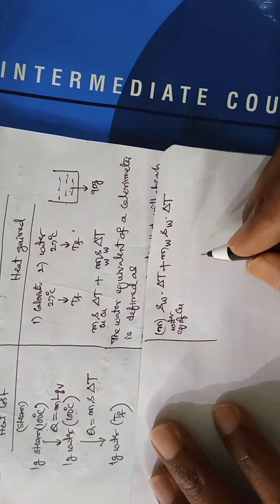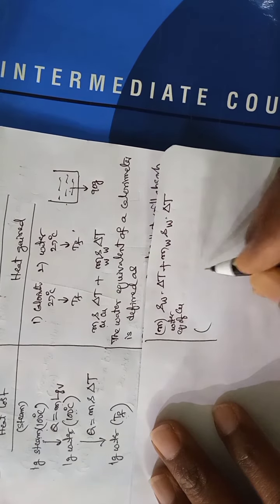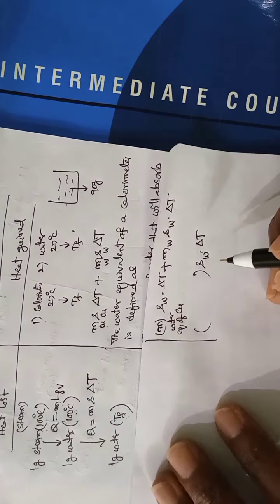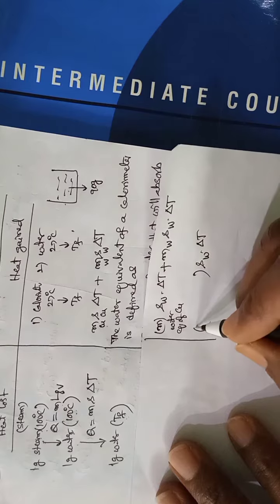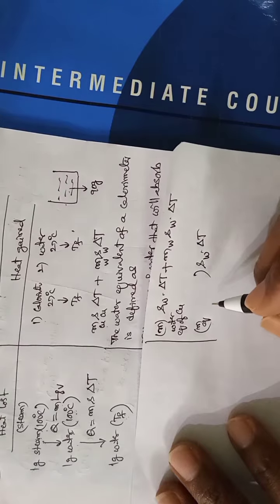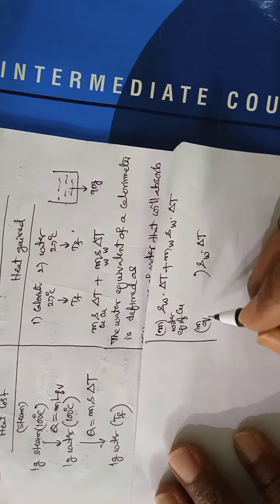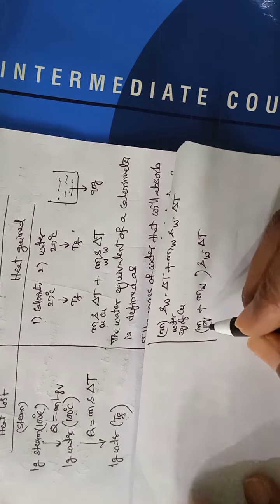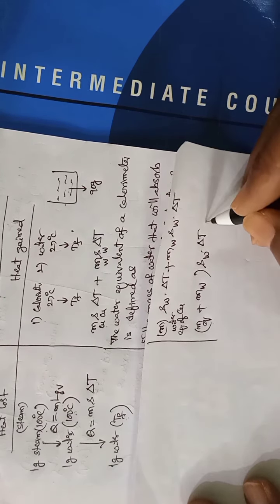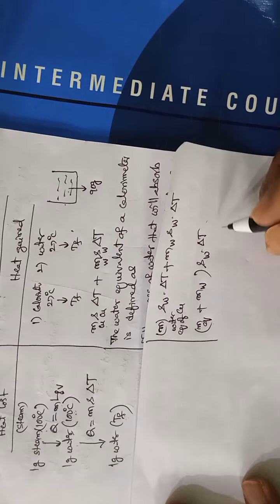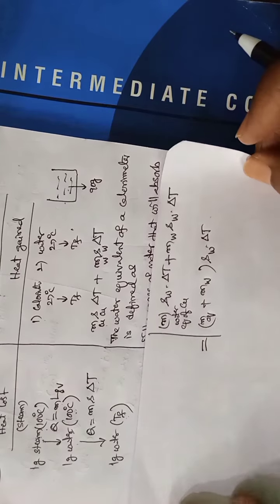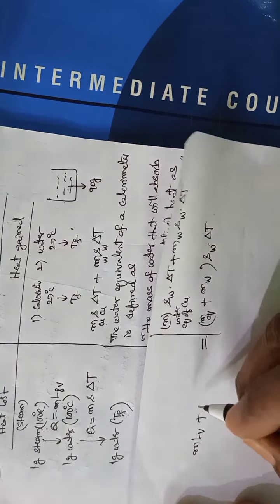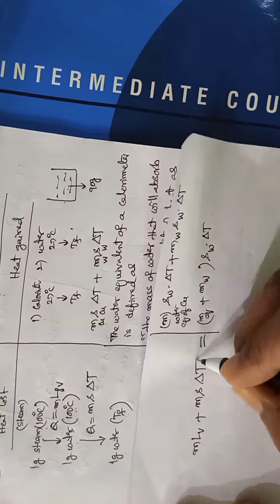Now in both, the specific heat of water and delta T can be taken common. Here the water equivalent plus the mass of water. So this gives the heat gained. This is equal to, on the left hand side, m L_v plus m s delta T.